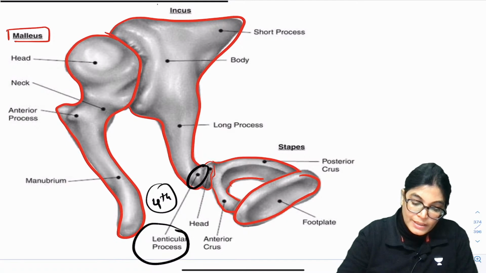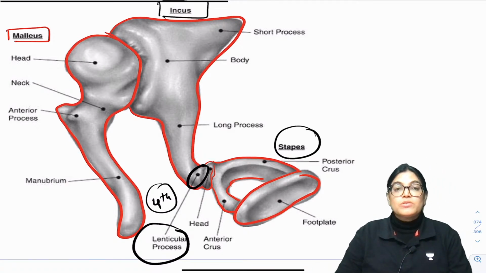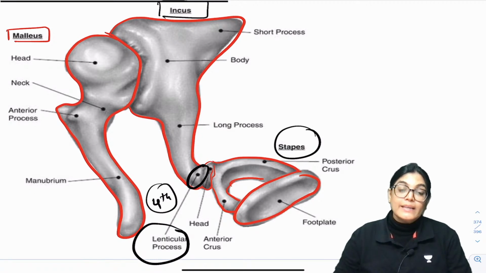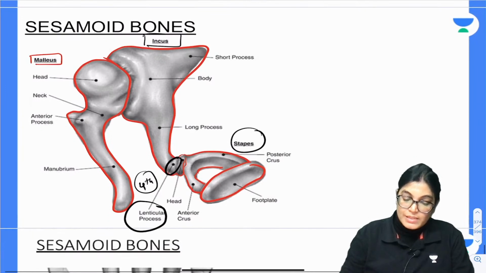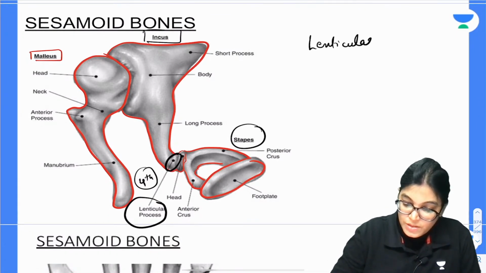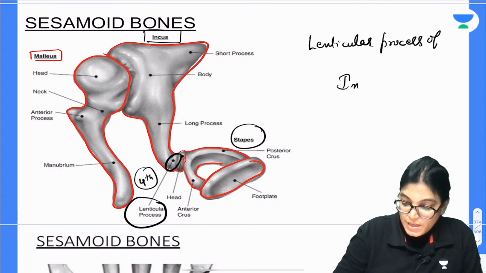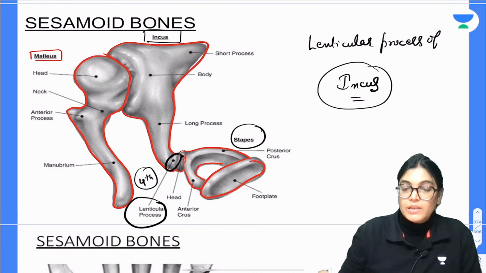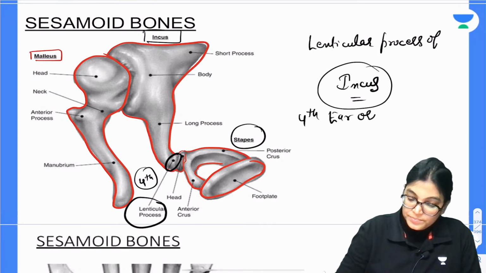So we have 3 ear ossicles, malleus, incus and stapes, and the lenticular process of the incus is considered to be the 4th ear ossicle. It's an example of sesamoid bone. Write down: lenticular process of incus bone is another example of sesamoid bone. It is considered to be the 4th ear ossicle.